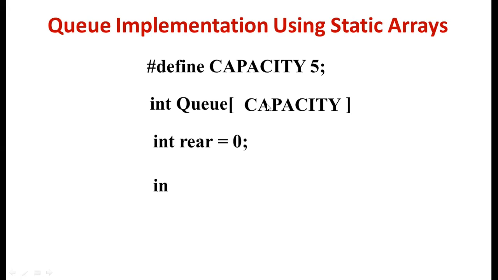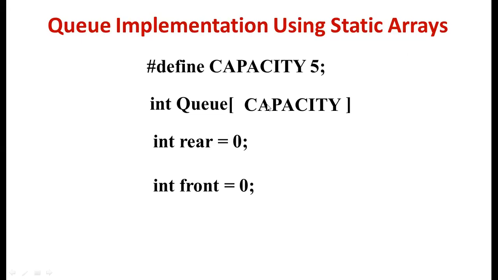So we declare the two variables like this: int rear is equal to 0, int front is equal to 0. Initially both rear and front are positioned at the first location. And remember one thing, whenever front and rear are both equal to 0, the queue is empty.